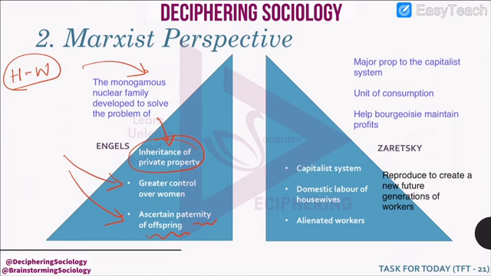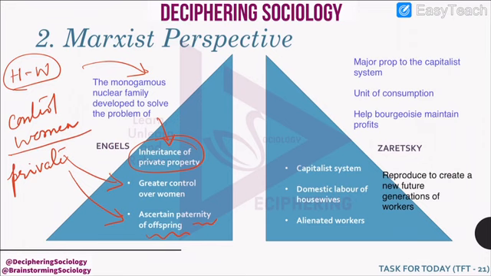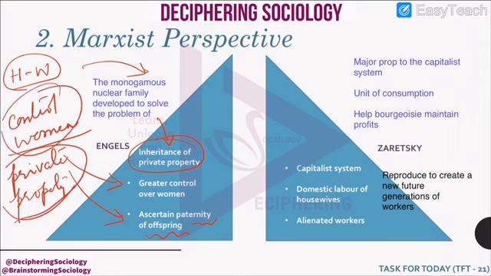Thus, the Marxist perspective says that family is a way of controlling women and to ensure that the offspring that they produce is passed on the private property. So these are the two features which Engels points out.